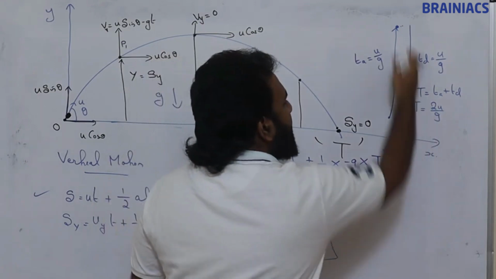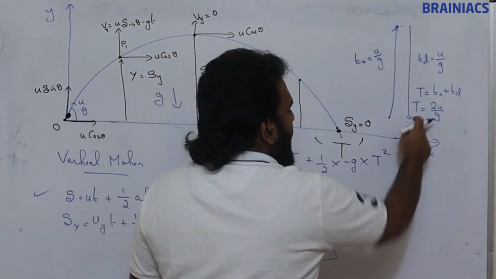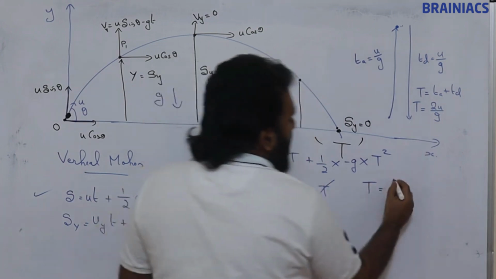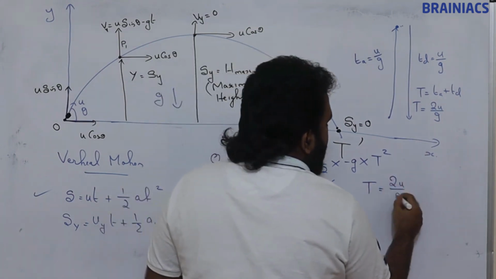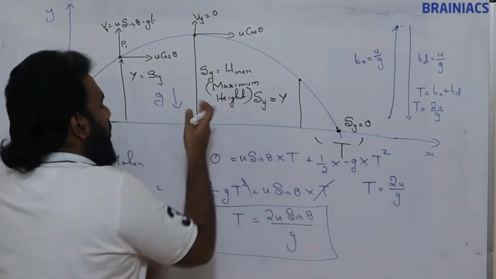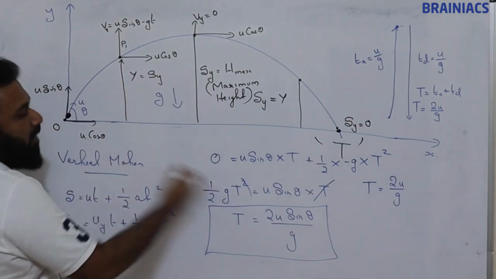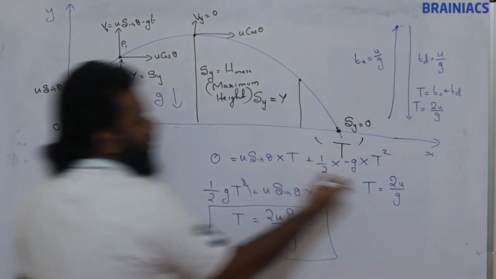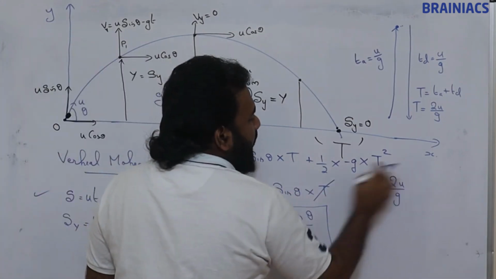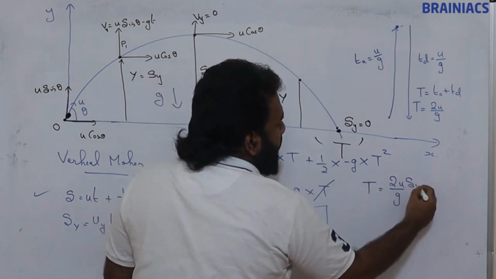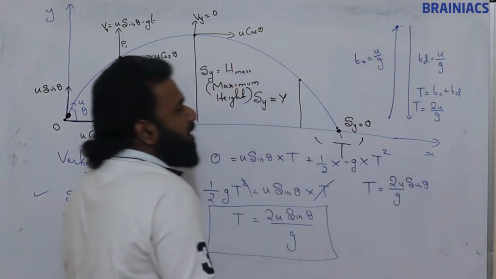So here this is vertical motion. For vertical motion, the formula for time of flight is 2u by g. So here also we are considering only vertical motion and trying to find the time of flight formula. Same thing here, instead of u, in projectile motion what is coming? u sin theta is coming as the initial velocity.